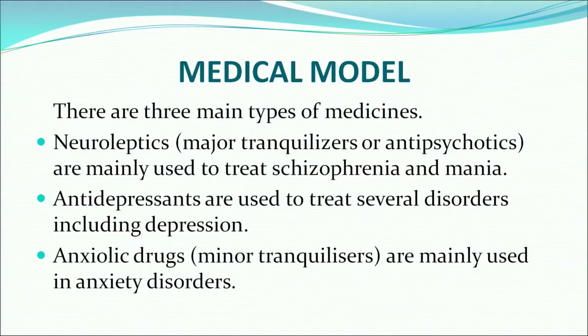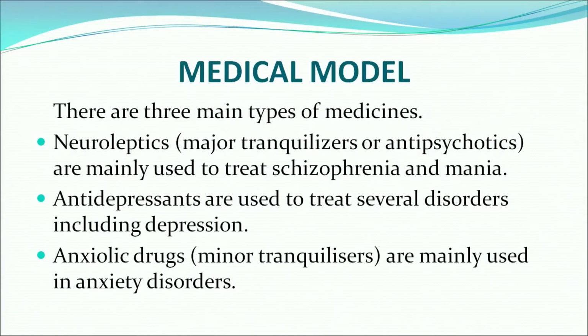The most common and effective somatic therapy that a medical model uses is chemotherapy. What is chemotherapy? It involves giving medicines to the person with the disorder. There are three main types of medicines that are used. First are the neuroleptics, which we call the major tranquilizers or antipsychotic drugs. These are mainly used to treat schizophrenics and manics.